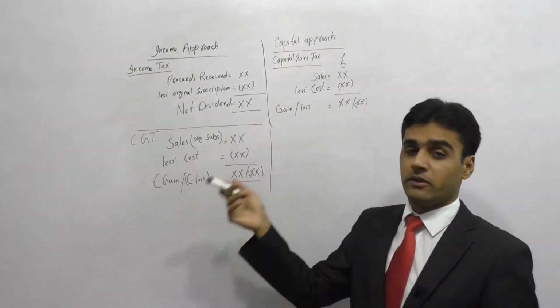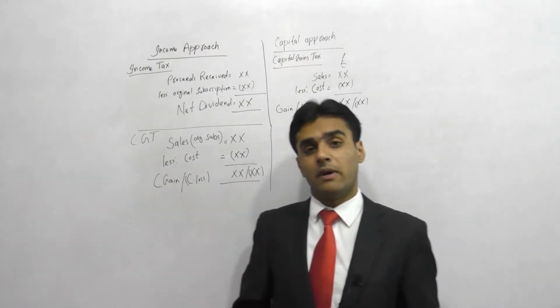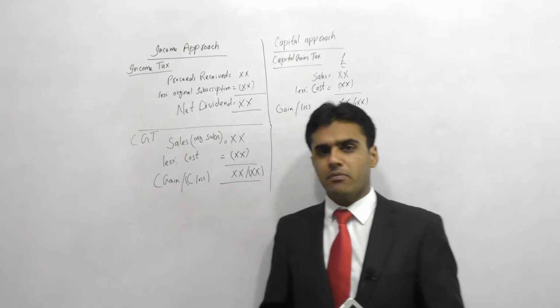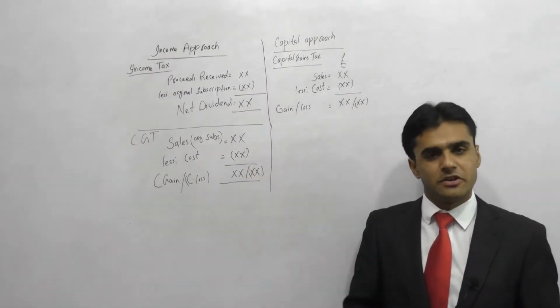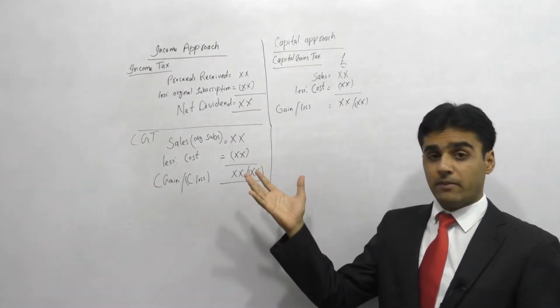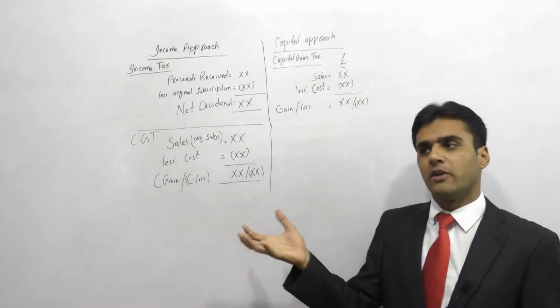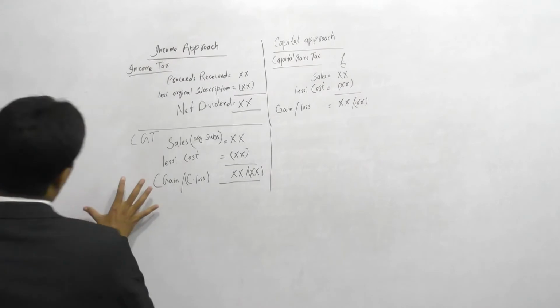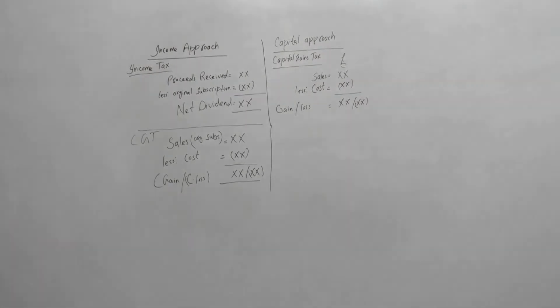And if it is a net dividend, it will be taxable as well, assuming that there is no available nil rate band for dividend income, right? If there is no nil rate band available for dividends, then it will be taxable according to the tax rates. Now there will be capital gains tax as well if we choose the income approach. So there will be capital gains tax on that.